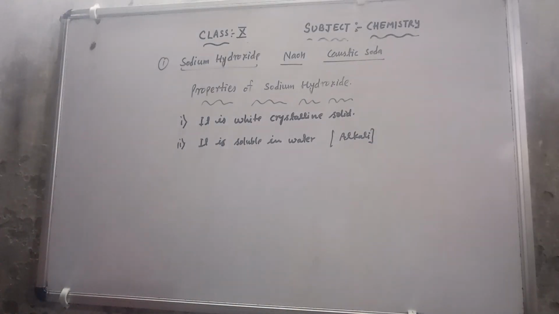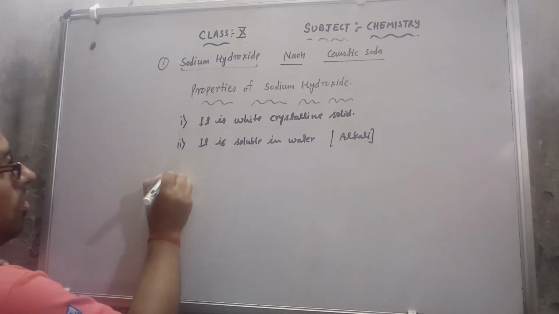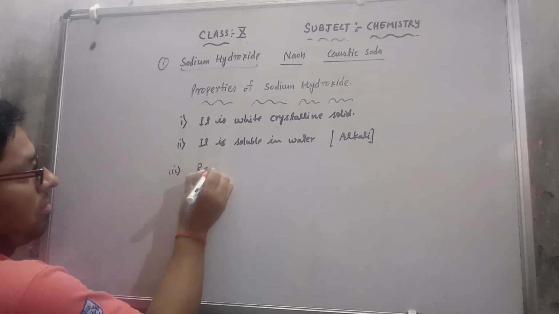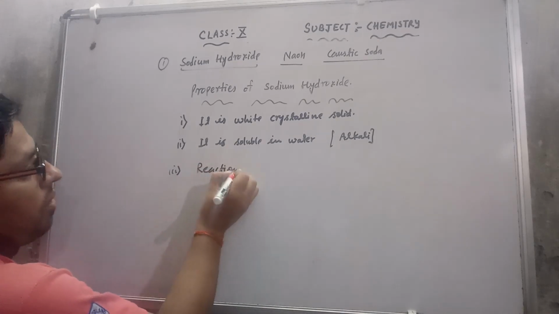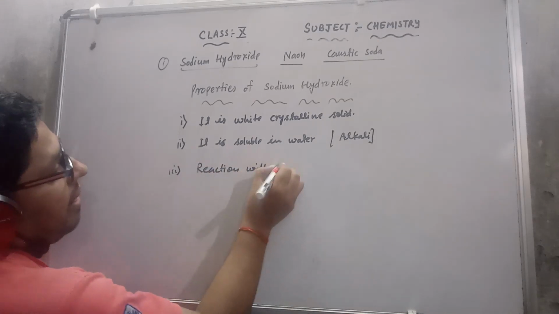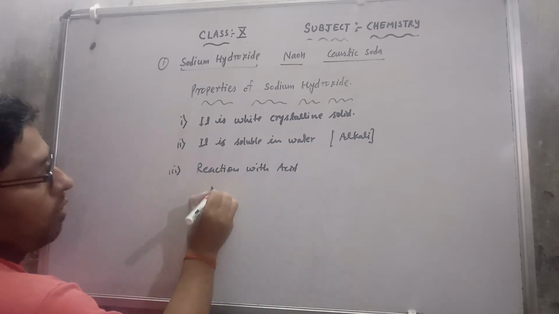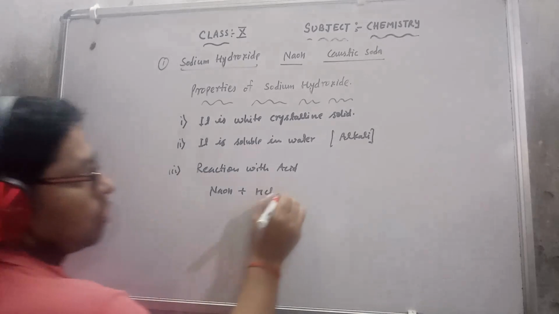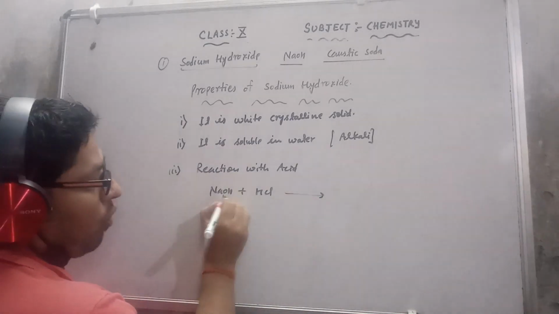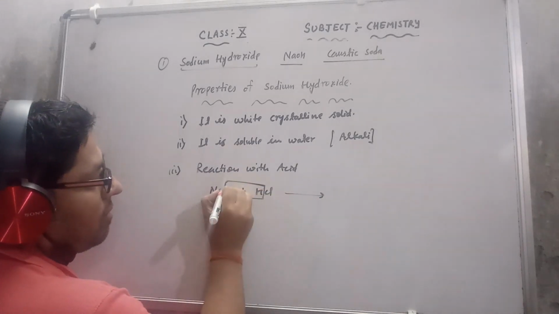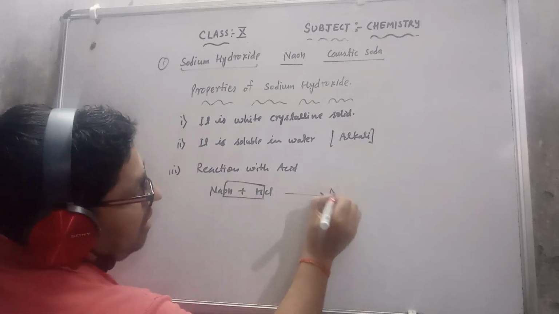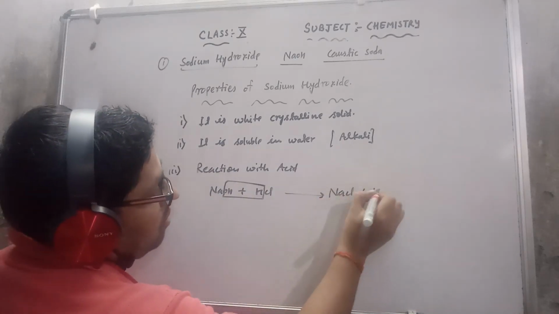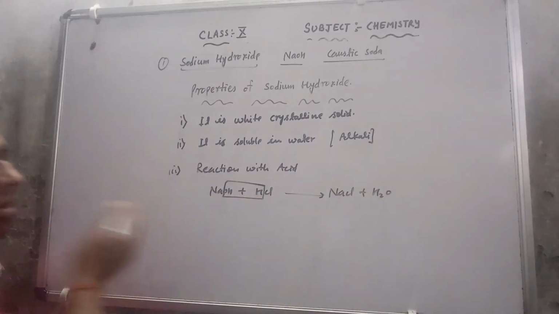Next, whenever it reacts with an acid, it gives a salt and a water molecule. Suppose NaOH reacts with HCl, which is an acid. The OH and H react to give H2O, and Na reacts with Cl to give NaCl. So this is a salt and a water molecule.